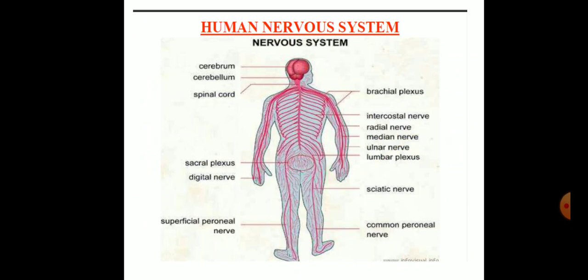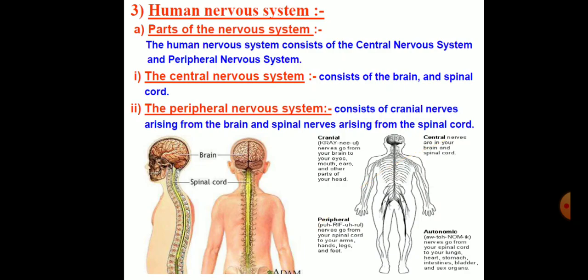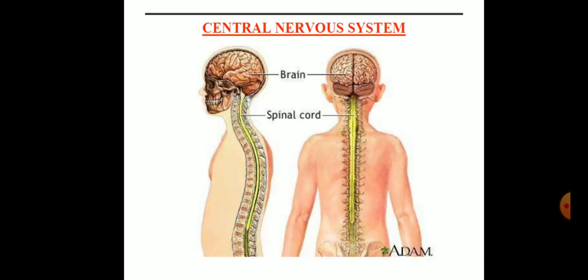Human nervous system consists of central nervous system which contains brain and spinal cord, peripheral nervous system which contains cranial nerves and the spinal nerves, and autonomic nervous system which contains sympathetic and parasympathetic. So in this picture we can observe the central nervous system which consists of brain and the spinal cord.